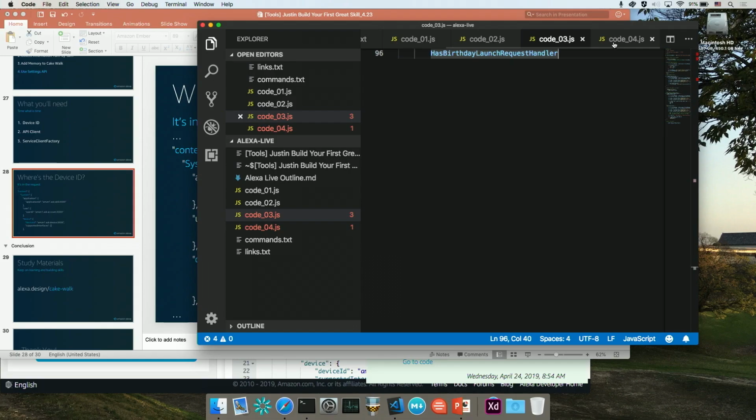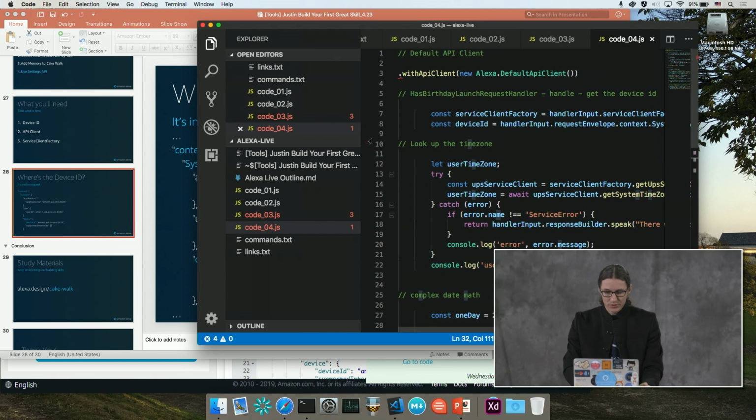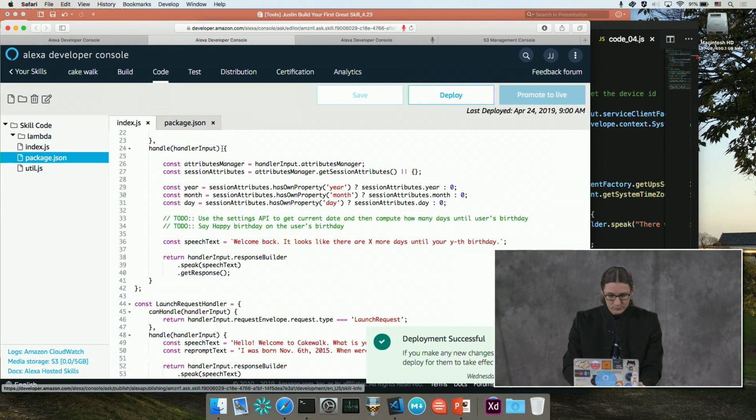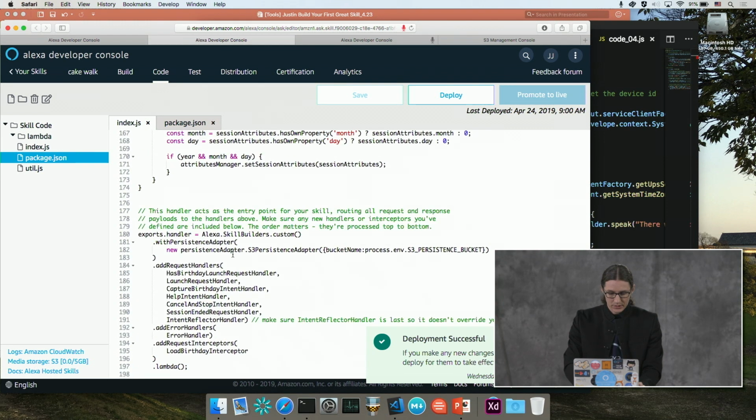To do that, I actually have some code here. What we're going to do is first update our API client. I'll go ahead and copy this, and we'll go back over to our code window. I'm going to scroll to the bottom here, and you can see we have our custom builder. We're going to keep adding onto this, so I'm going to add it to the bottom here.